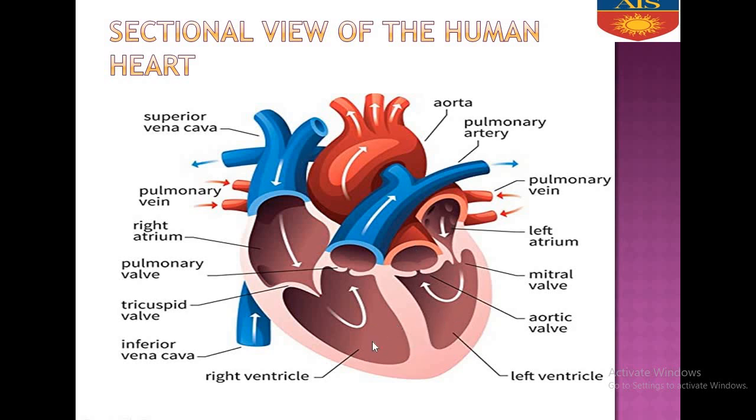Clear? Now, out of the right ventricle and the left ventricle, which is thicker? The left ventricle. Why? Because the right ventricle only carries blood to the lungs, but the left ventricle has to pump blood to the distant parts of the body. So it has to travel a larger distance and exerts a greater pressure. This is why the left ventricle has thicker walls. Clear?